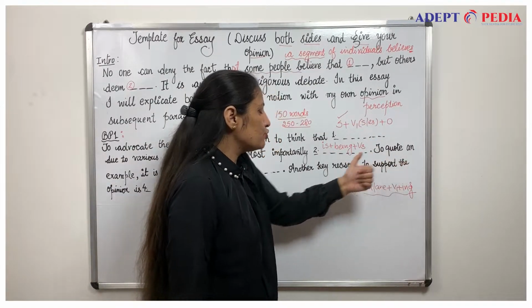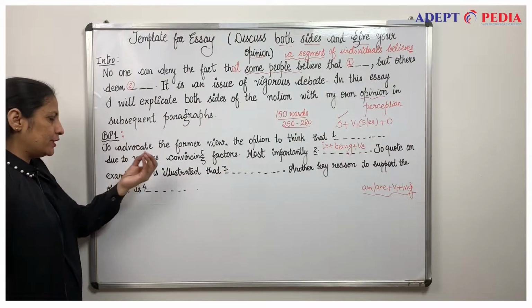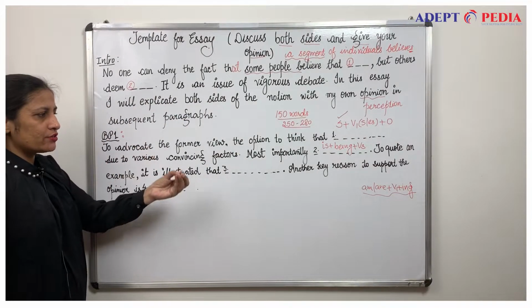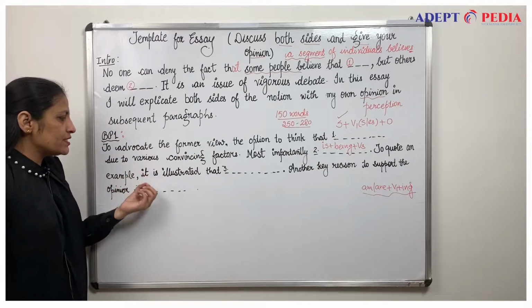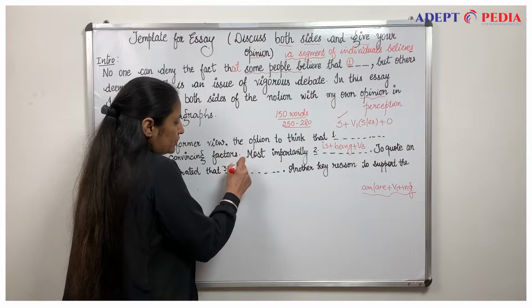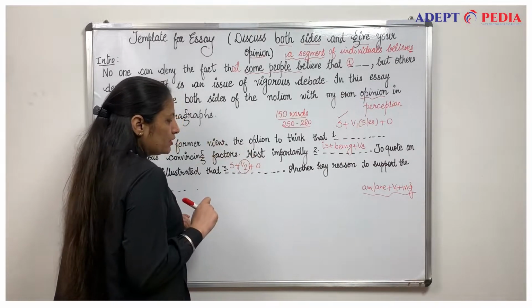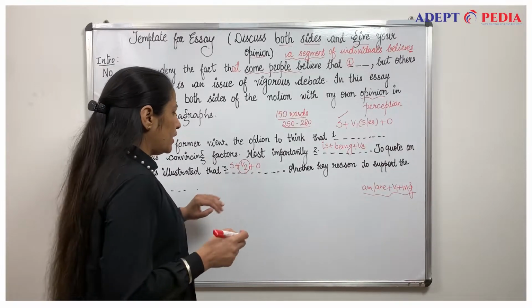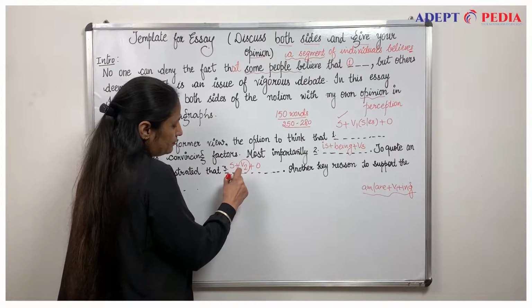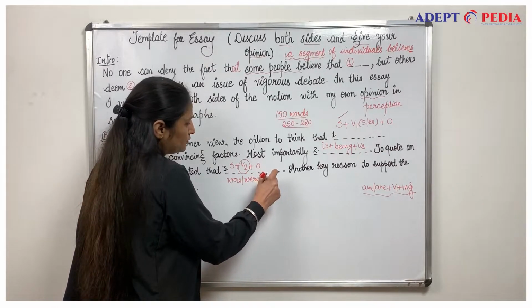Next will be to quote an example. You can make it simply a pet phrase that you can similarly use: to illustrate, to quote an example. It is illustrated that. Make sure to take an example from past experiences, so here the second form of verb. If you want to go for passive, then you can go for was plus third form of verb.